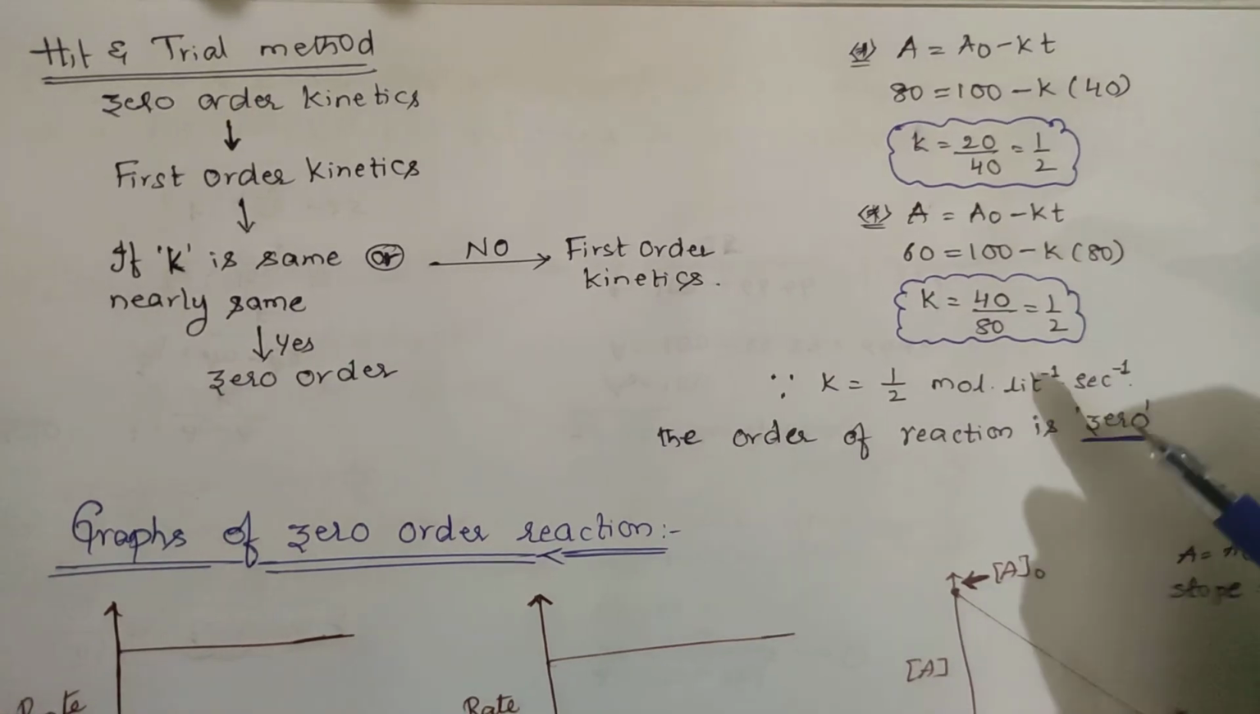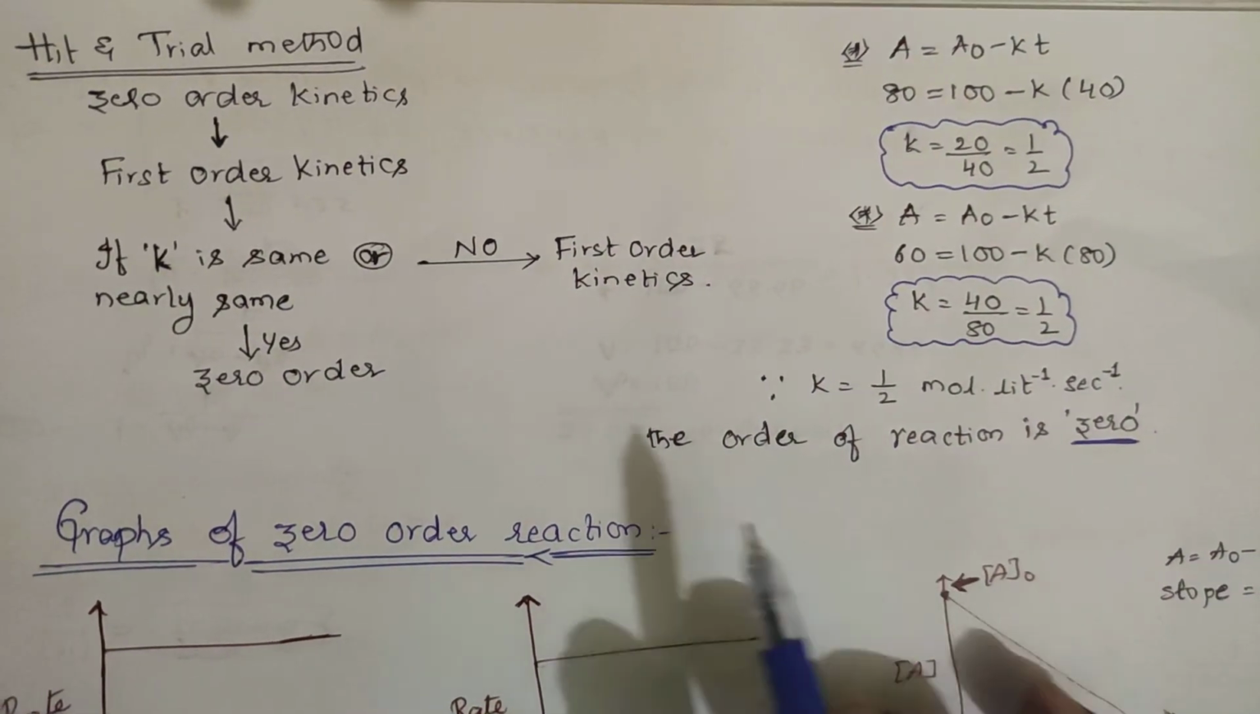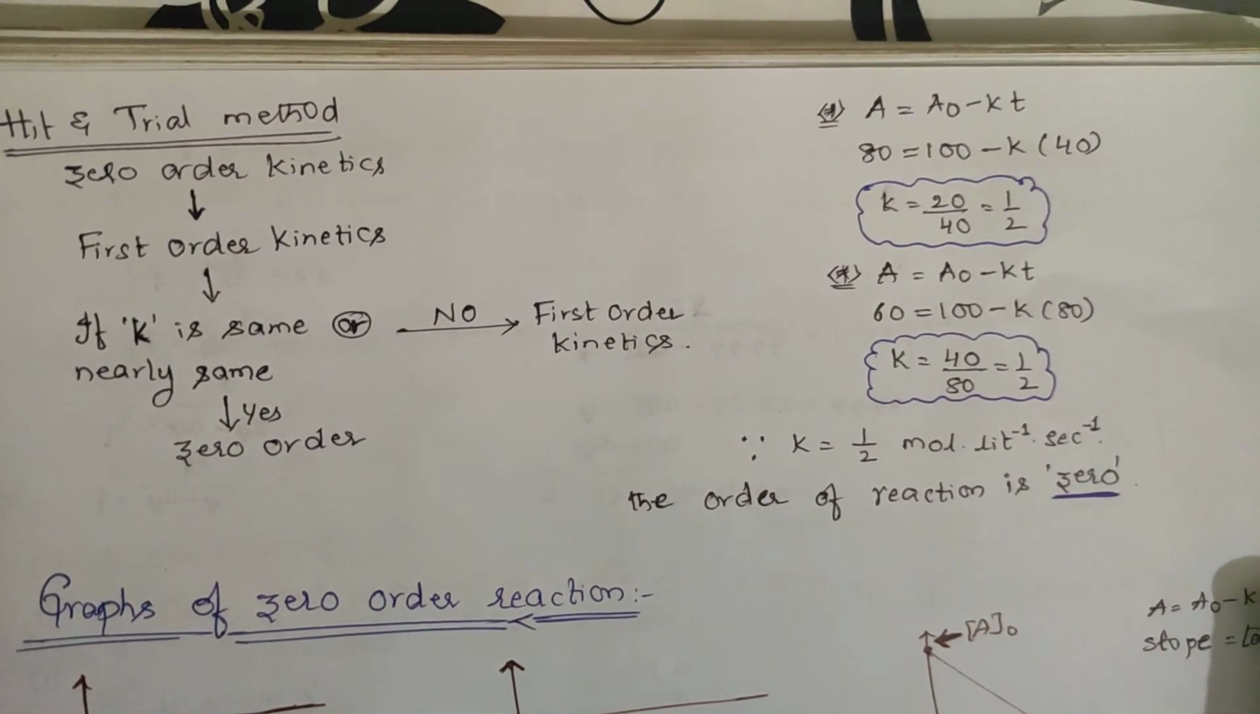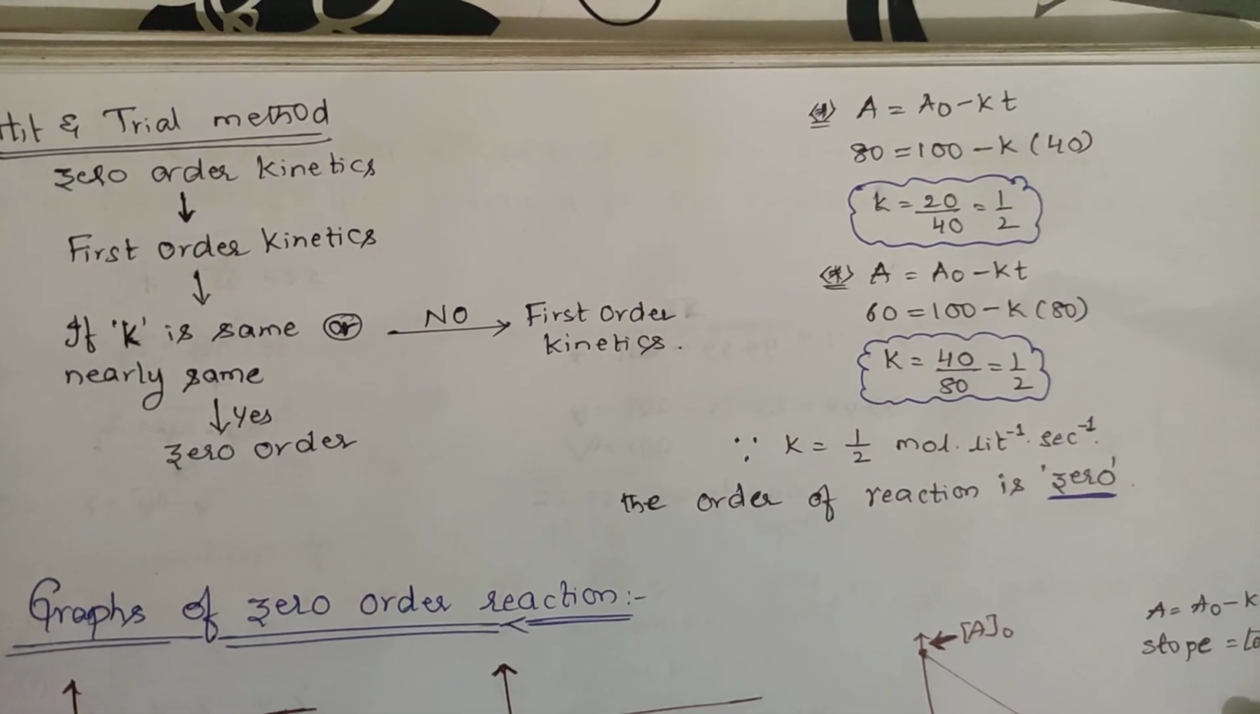As the K value is same when we are calculating with respect to zero order, then the order of the reaction is 0. This is what you will be learning with respect to zero order reaction problems.